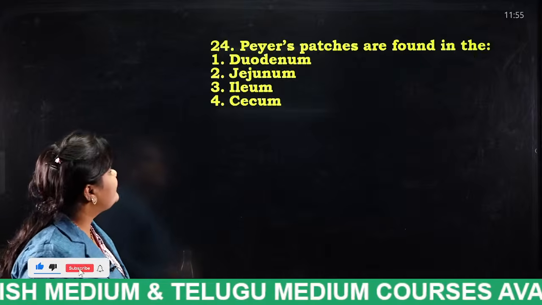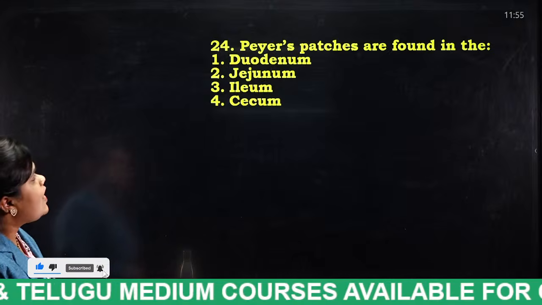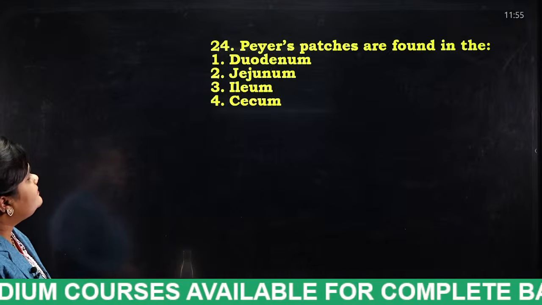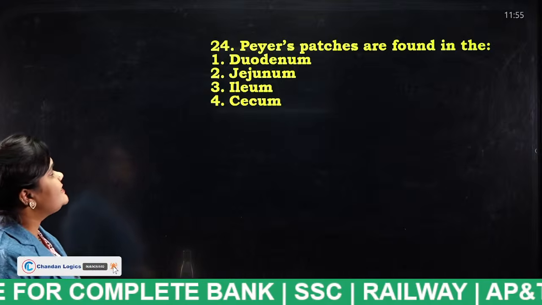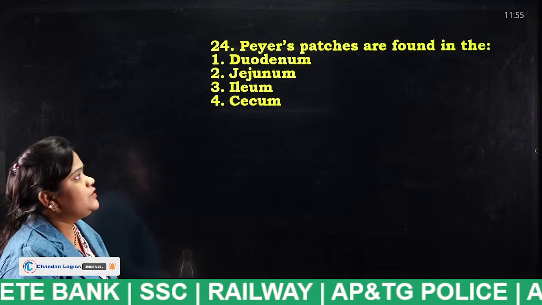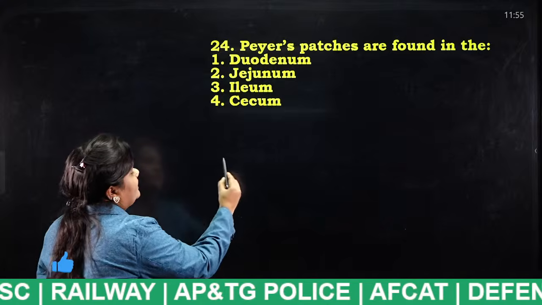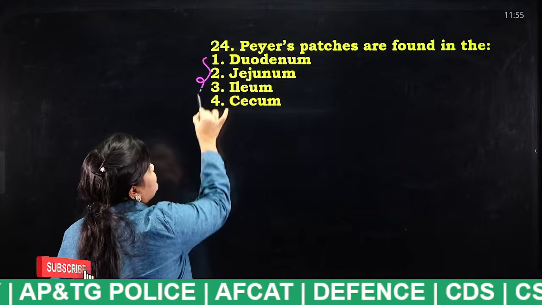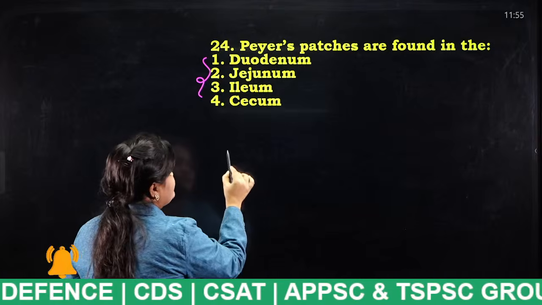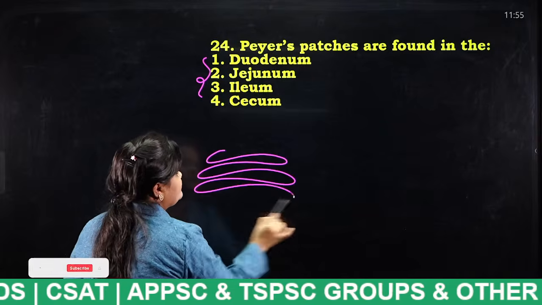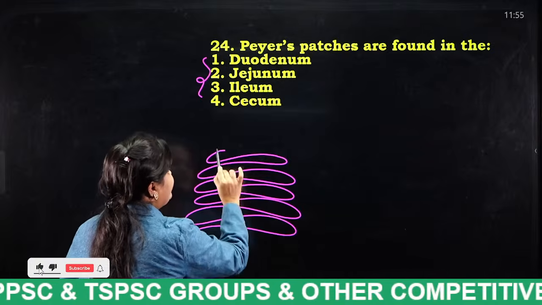Next question. Peyer's patches are found in the duodenum, jejunum, ileum, or caecum? These are all parts of the small intestine. Assume this is the small intestine.